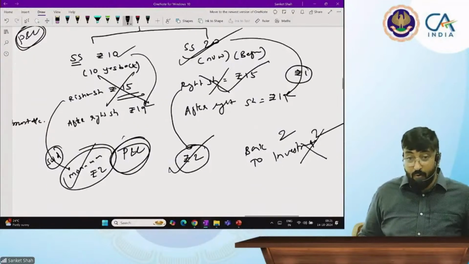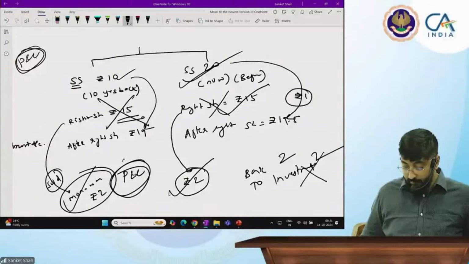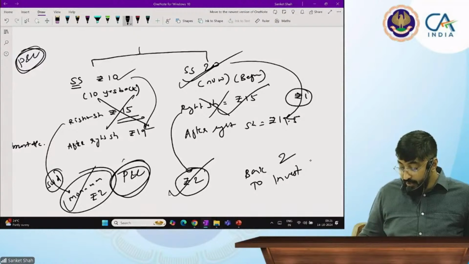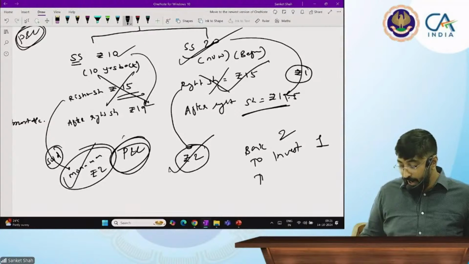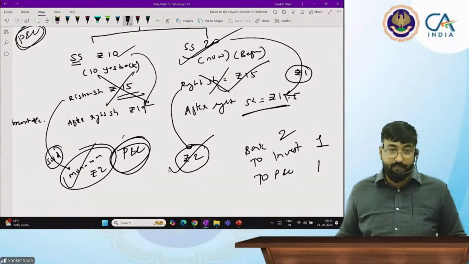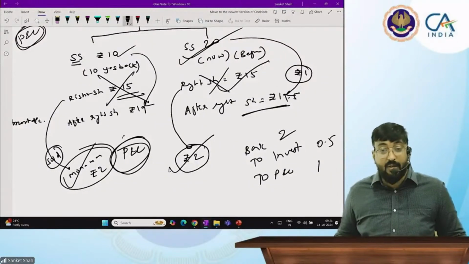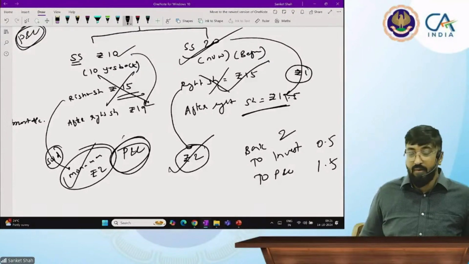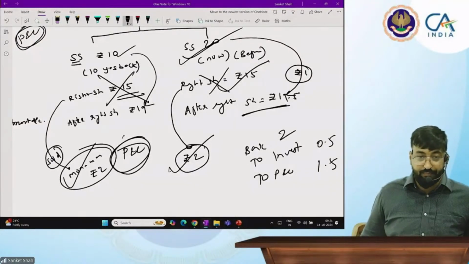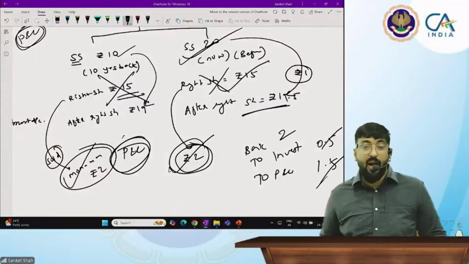Suppose the share price goes down to 19. His loss is 1 rupee, he's getting 2 rupees from right sold, and the remaining is profit and loss account rupee 1. If the price is 19.5, so 20 minus 19.5 means 0.5 is a loss, so 1.5 is in the profit and loss account. This is the concept of right issue. He's getting 2 rupees, price is going down by 0.50, so investment 0.5 and P&L 1.5.